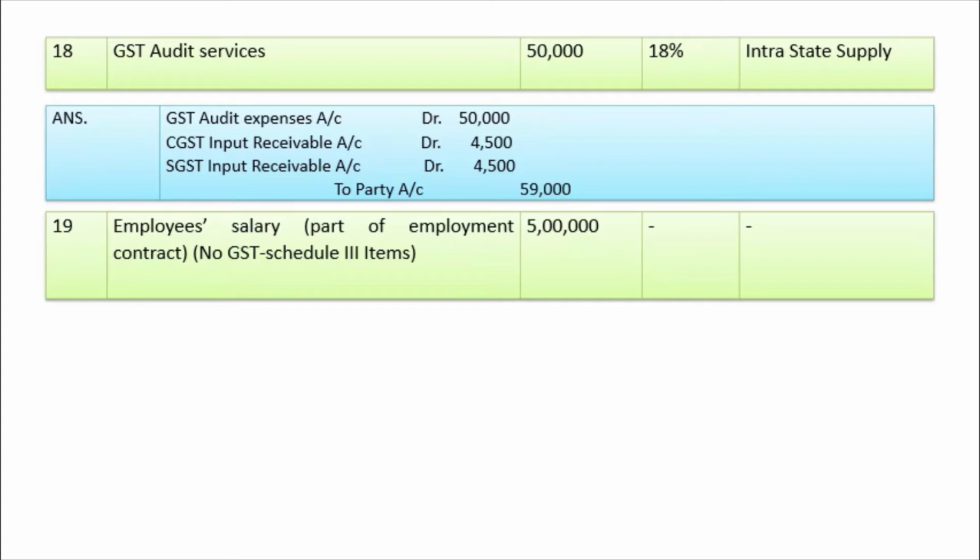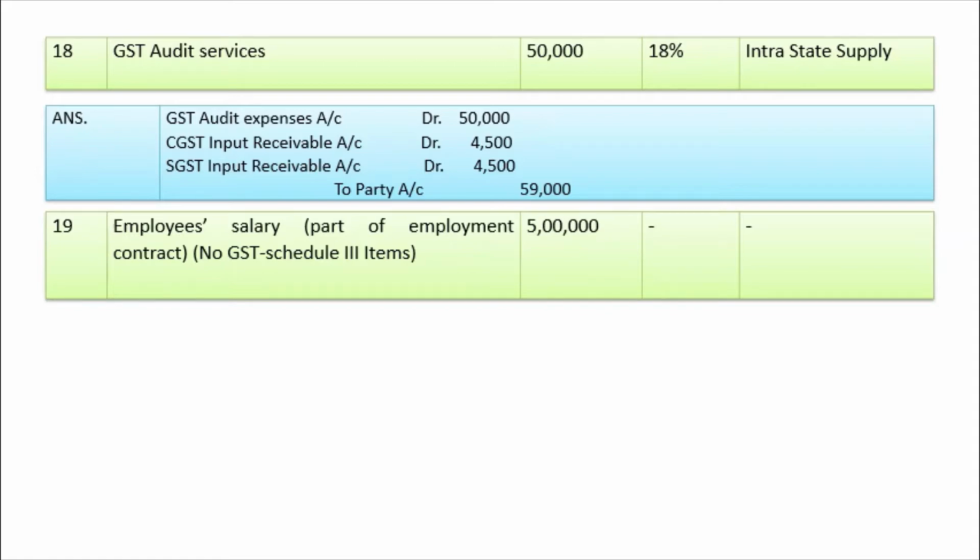Employees salary, part of employment contract, no GST, schedule 3 items. That means it is covered under the negative list. Any service provided by an employee to the employer is not part of a supply. So on this type of transaction, GST will not be applicable.